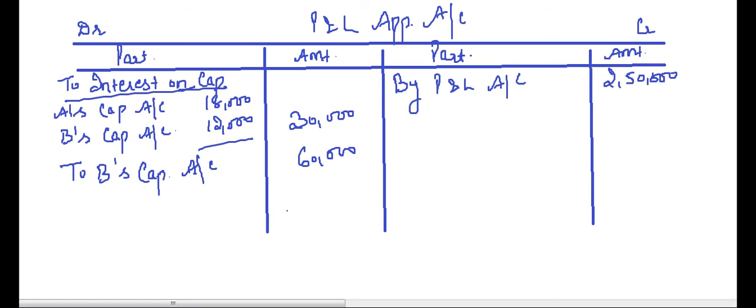Now what are the profits we are left with? 2,50,000 minus 30,000 minus 60,000. That comes to 1,60,000.